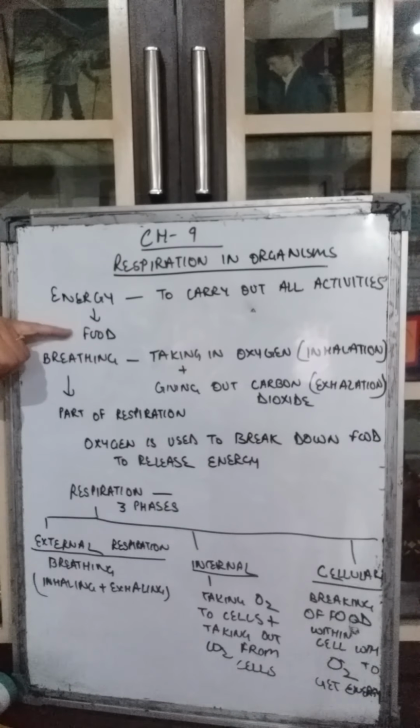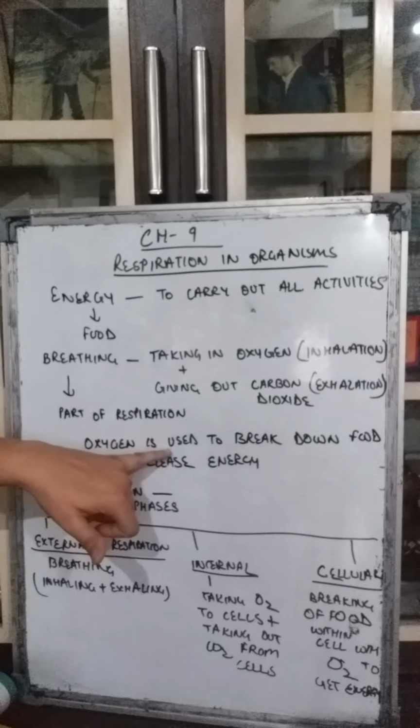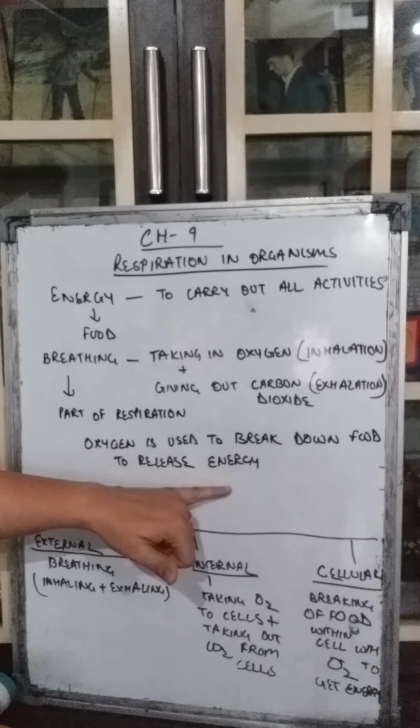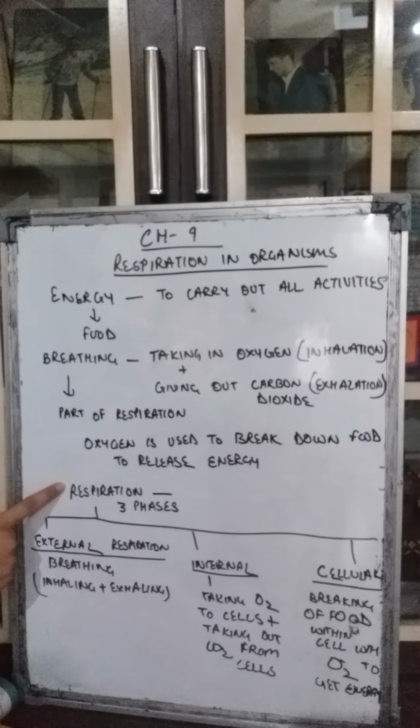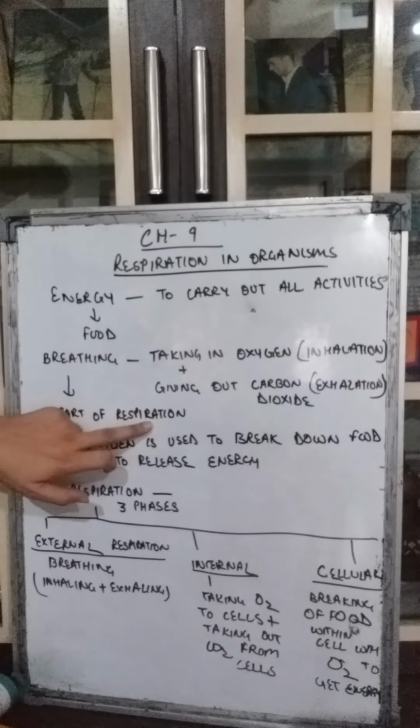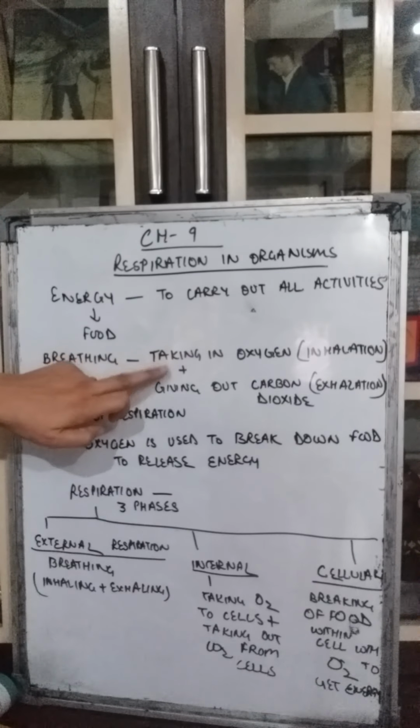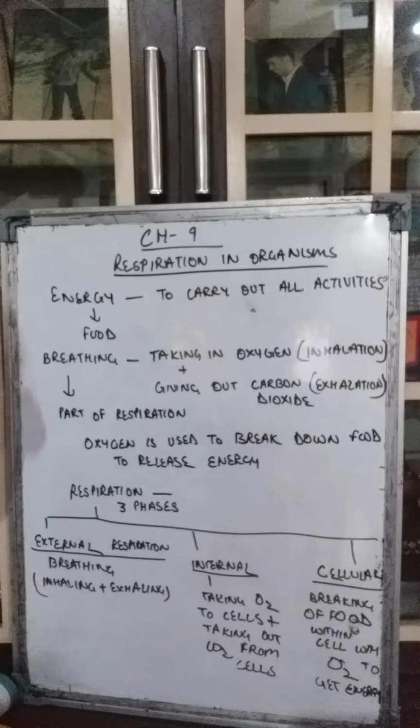And what helps in the breakdown of the food? The oxygen. Oxygen is used to break down the food to release that energy. Okay, and this whole process is known as respiration. Respiration includes the taking in of the oxygen, then that oxygen is carried to the cells. There, the oxygen helps in the breaking down of the food to give the energy, and from the cells the carbon dioxide is taken out, and finally, it is exhaled out through our nose. Okay, so this whole process is called respiration. It is not simply taking in the oxygen and giving out the carbon dioxide. No, there is a difference.